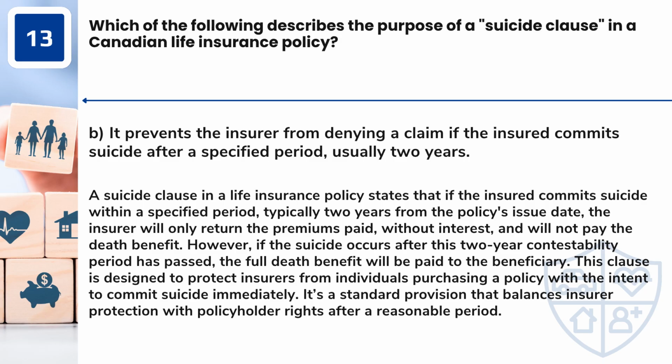Answer: B. It prevents the insurer from denying a claim if the insured commits suicide after a specified period, usually 2 years. A suicide clause in a life insurance policy states that if the insured commits suicide within a specified period, typically 2 years from the policy's issue date, the insurer will only return the premiums paid, without interest, and will not pay the death benefit.